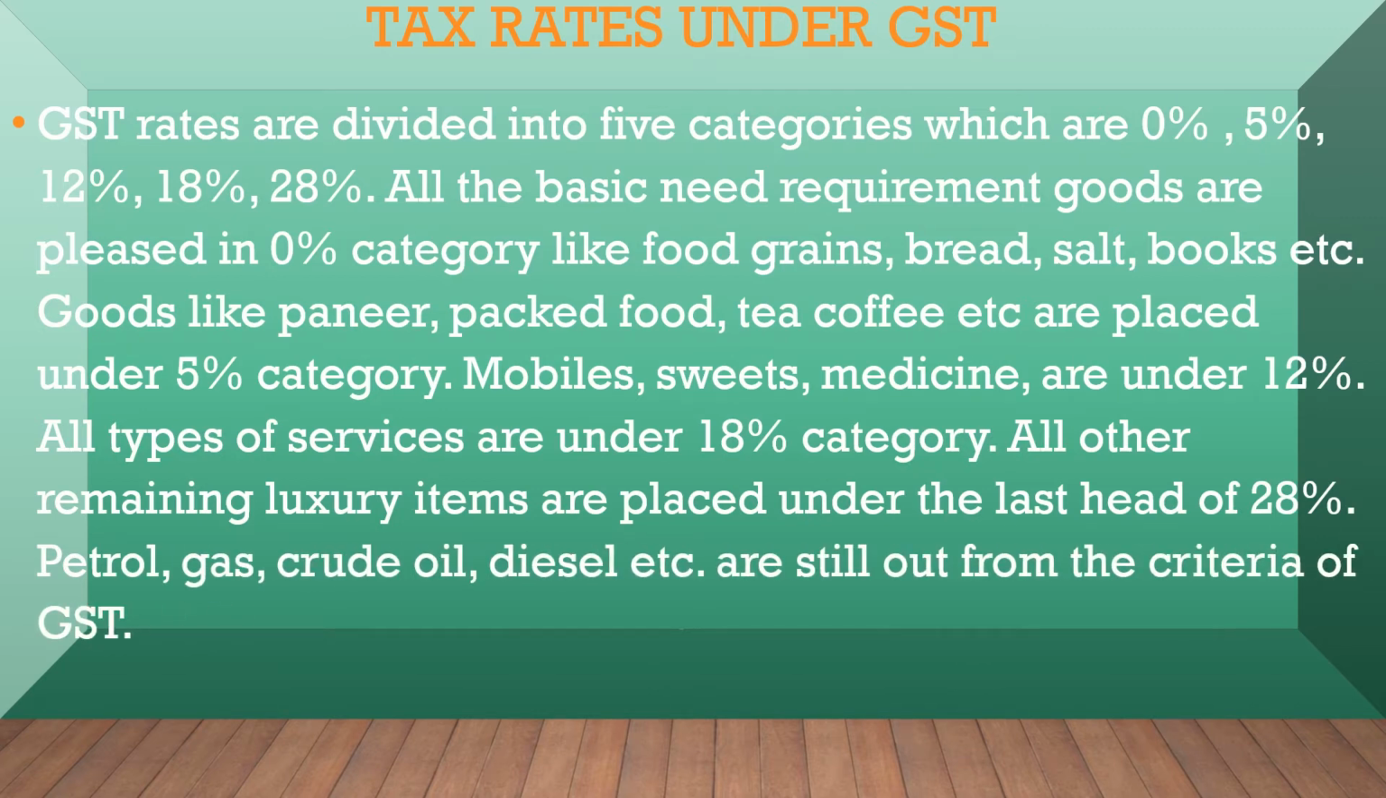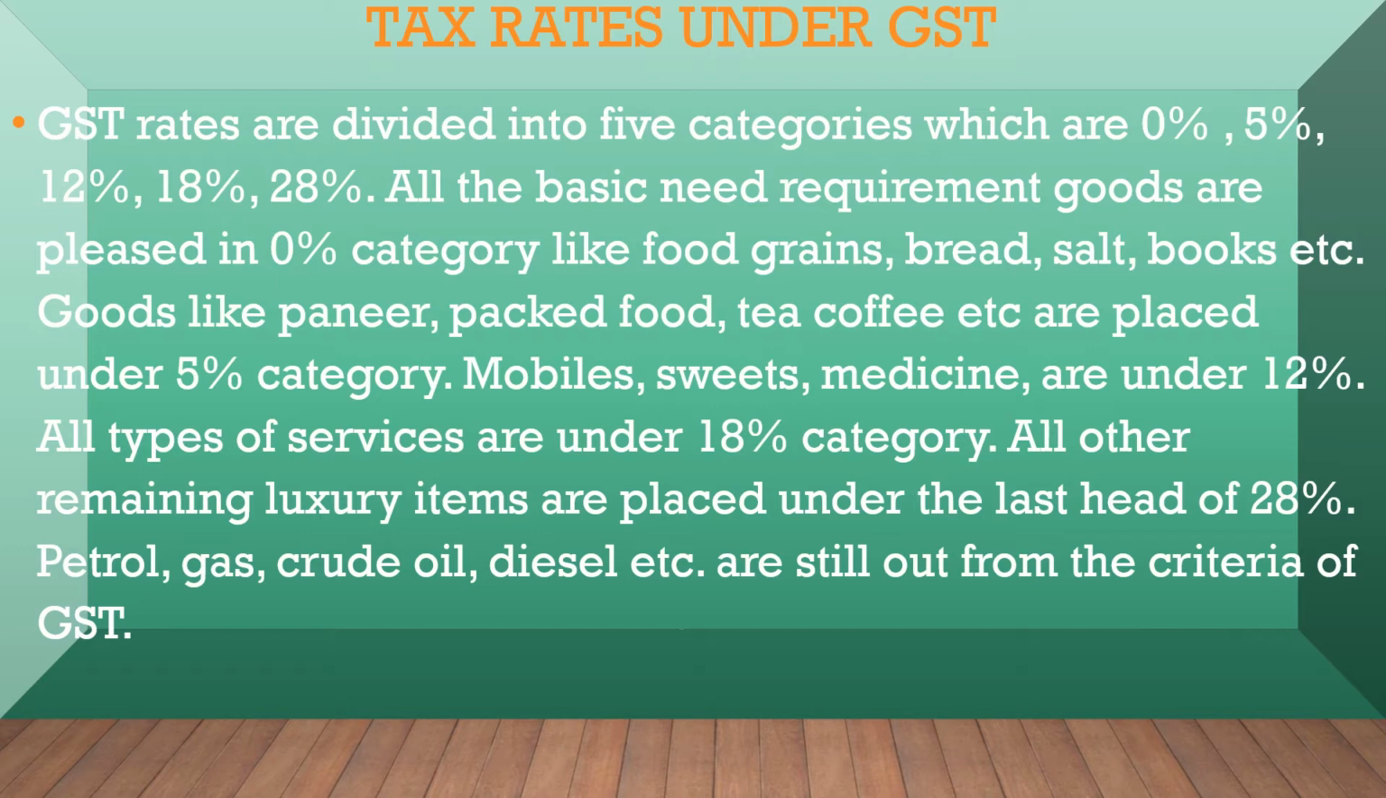GST rates are divided into 5 categories, which are 0%, 5%, 12%, 18%, 28%. All the basic need requirement goods are placed in 0% category, like food grains, bread, salt, books etc. Goods like paneer, packed food, tea, coffee etc. are placed under 5% category.